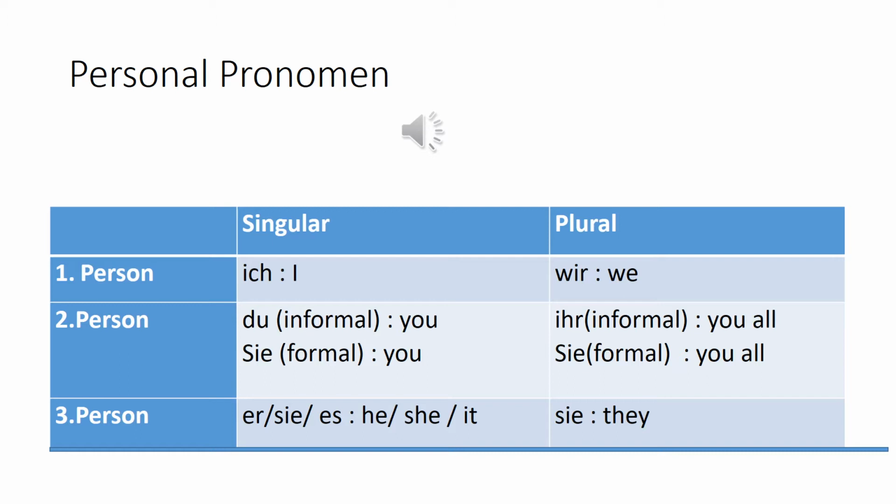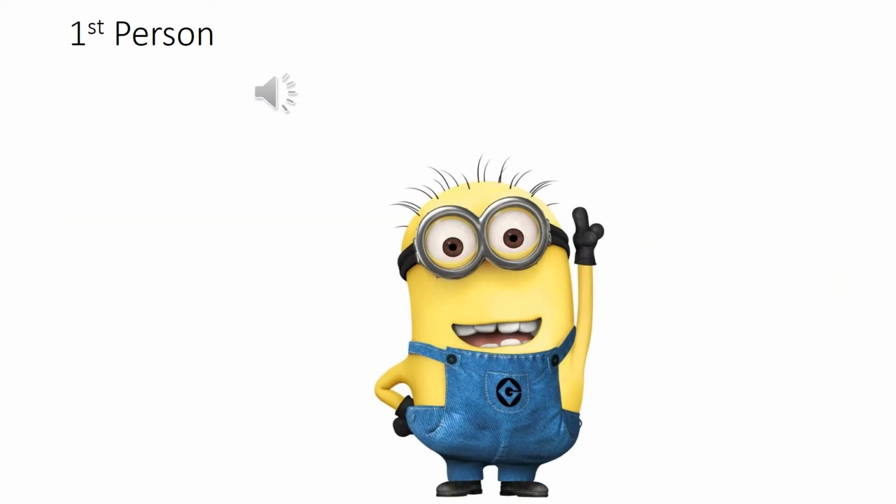So, let us read them once. Ich, du, Sie, which is formal, then er, sie, es, wir, ihr, Sie, which is formal, and then sie. I will explain them in the next slides. As I had said earlier, the speaker and whom he is speaking about in the sentence, these two things are